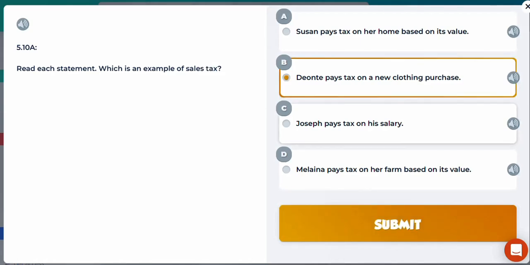The next one, Joseph pays tax on his salary. That would be income tax. And D, Milena pays tax on her farm based on its value. So again, a farm relates to property, a home or a farm. It relates to land and buildings. So if I'm paying tax on the farm based on its value, that would be another instance of property tax.